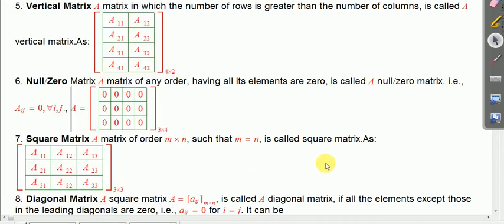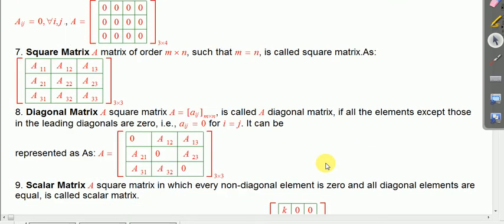And there is the square matrix. From the name it is already clear. A matrix which has the number of rows equal to the number of columns is known as a square matrix. Here it is a 3 into 3 matrix, I mean 3 rows and 3 columns, and it will be known as a square matrix. Another matrix, a diagonal matrix.